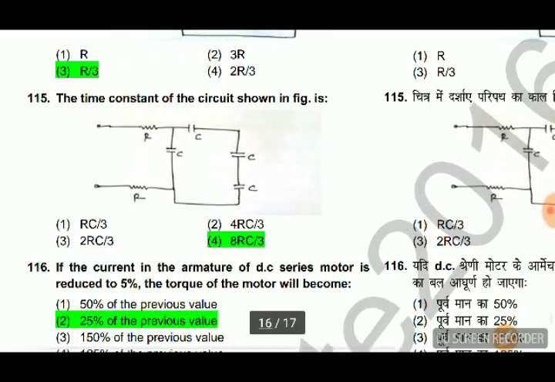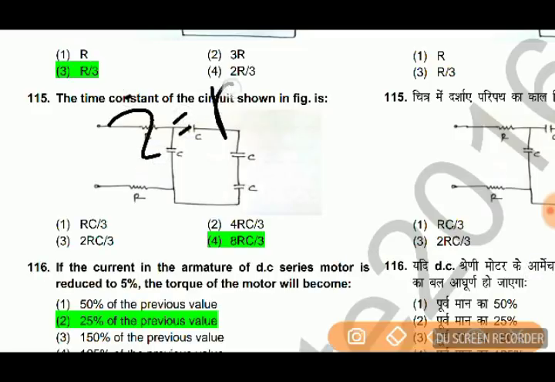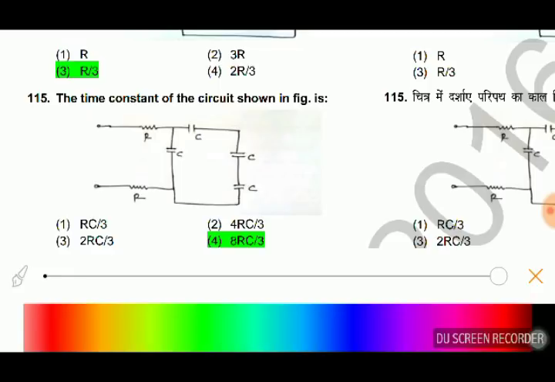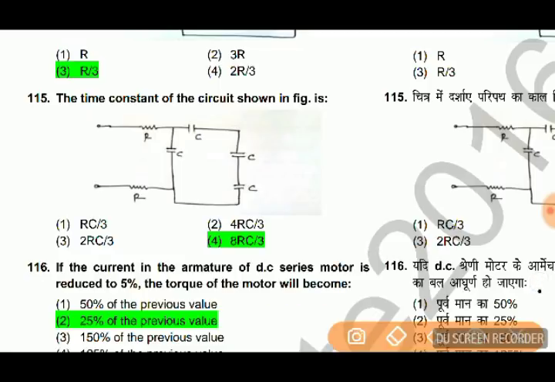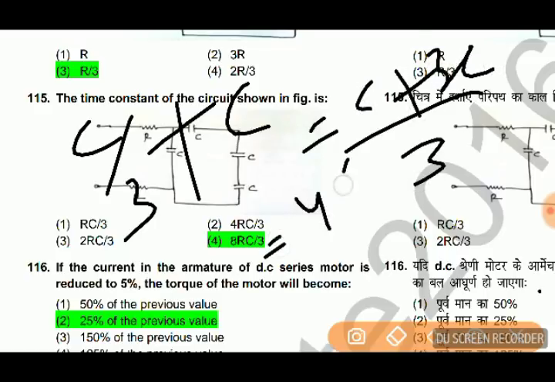The time constant of the circuit shown in the figure is tau equal to R C, R equivalent, C equivalent. So here C equivalent is three capacitances connected in series, so they will be C by 3, and 1 in parallel plus C. So this is C by 3 plus C, so 4C by 3.